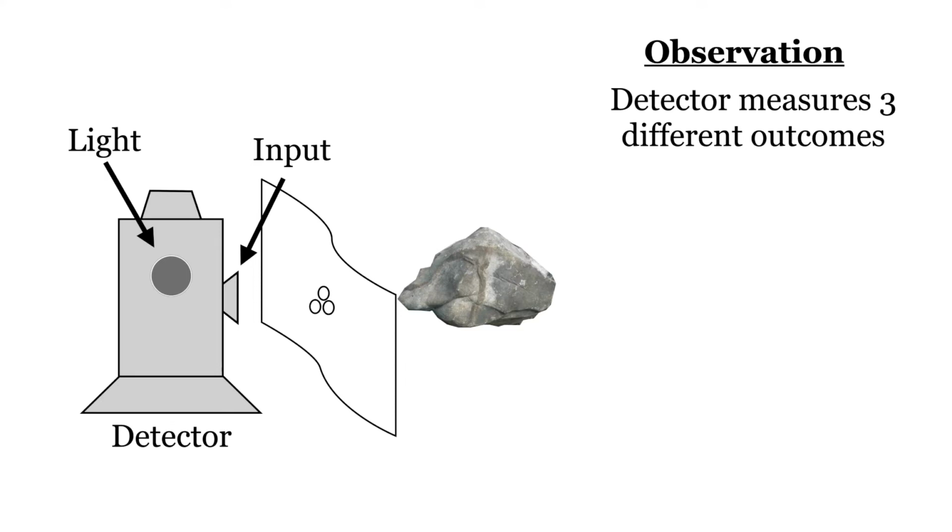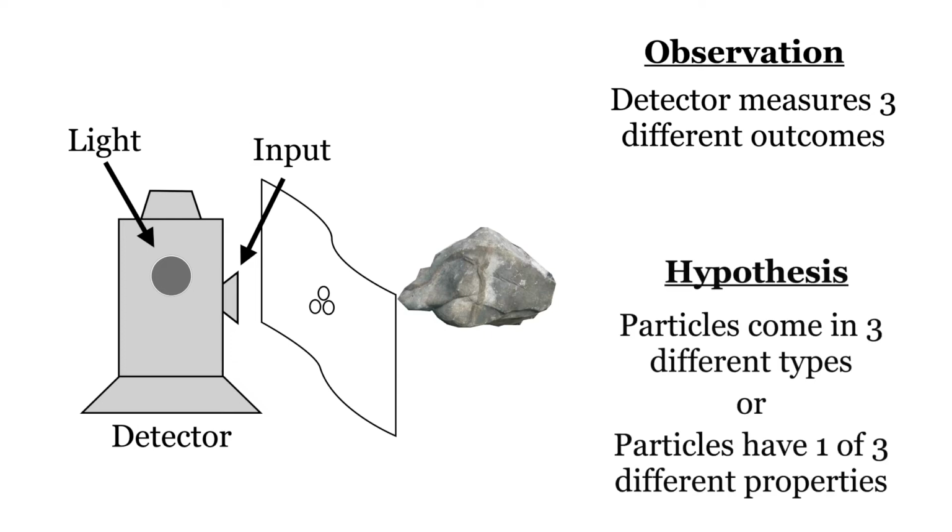How do we revise our understanding of these particles based on this observation? Well, the particles must come in 3 different types, or alternately, they have one of 3 different possible properties that cause them to deflect one way or the other in the detector and light up the different lights. Now, we could label each individual particle by what type it is, left, right, center, or 1, 2, 3.